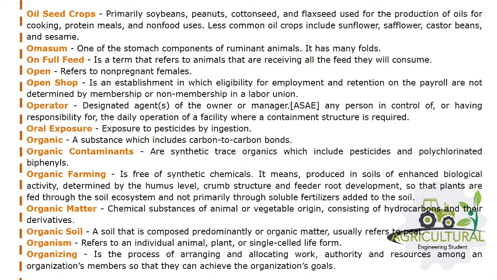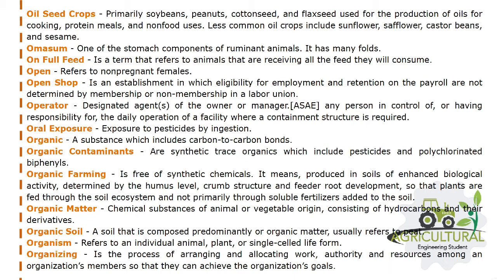It means produced in soils of enhanced biological activity, determined by the humus level, crumb structure and feeder root development, so that plants are fed through the soil ecosystem and not primarily through soluble fertilizers added to the soil. Organic matter, chemical substances of animal or vegetable origin, consisting of hydrocarbons and their derivatives. Organic soil, a soil that is composed predominantly of organic matter, usually refers to peat.